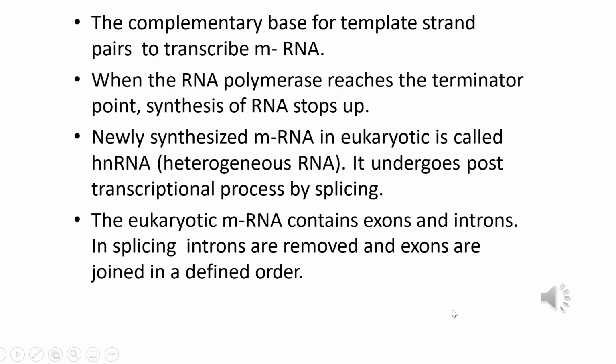As I have told you earlier, the complementary bases pair with the template strand to transcribe messenger RNA. When the RNA polymerase reaches the terminator point, synthesis of RNA stops, and the newly synthesized messenger RNA in eukaryotes is now called heterogeneous RNA. Heterogeneous RNA undergoes post-transcriptional processing by splicing. As I have told you in the earlier slide, the eukaryotic messenger RNA contains exons and introns. In splicing, introns are removed and exons are joined with the help of ligase in a definite order.